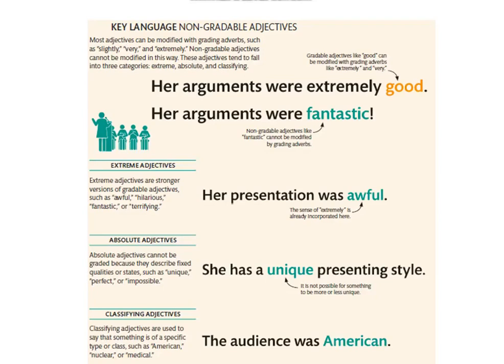We move to the classifying adjectives now. Classifying adjectives are used to say that something is of a specific type or class, such as American, nuclear, or medical. So here we are classifying things. The audience was American.